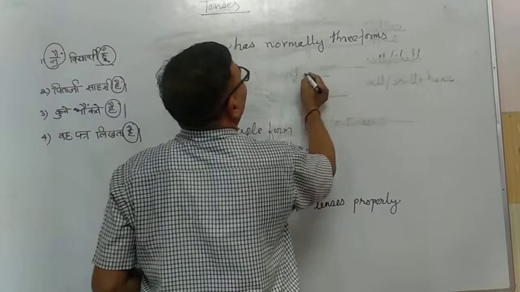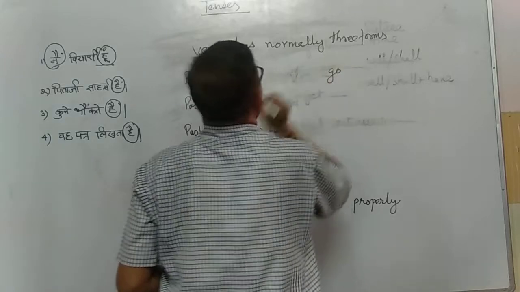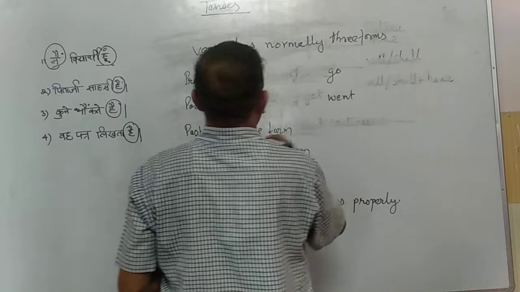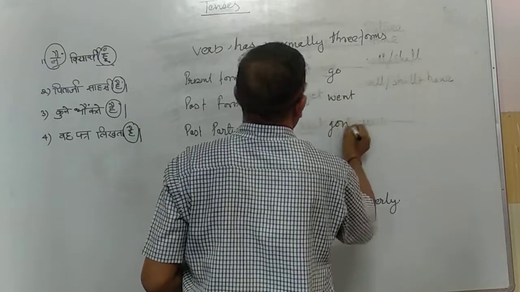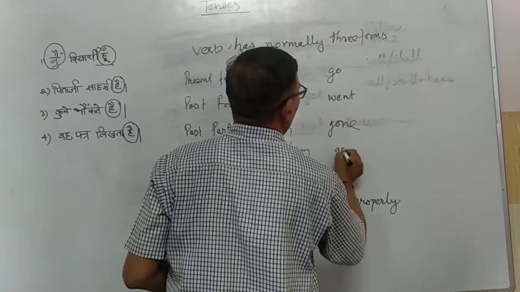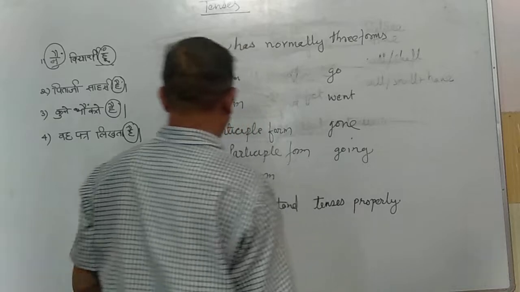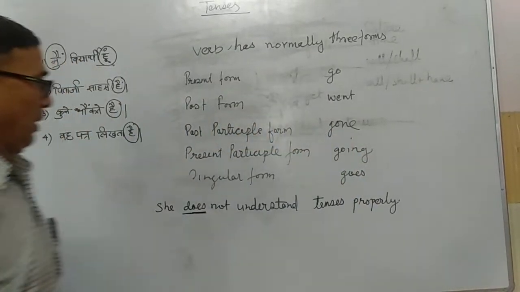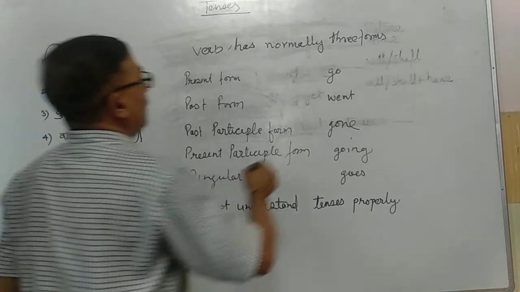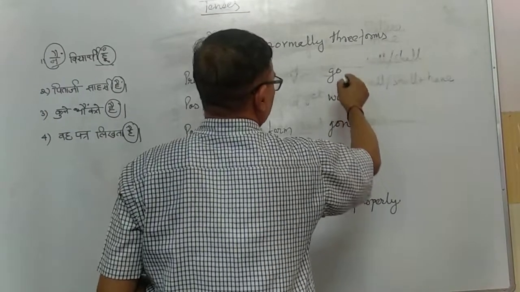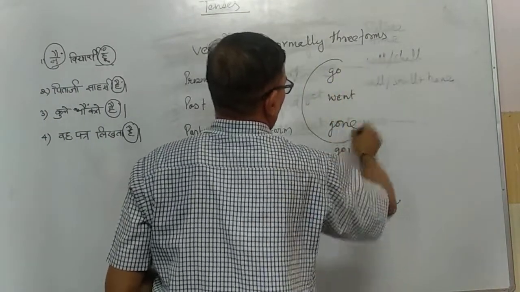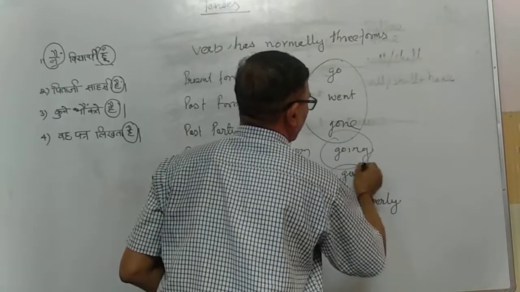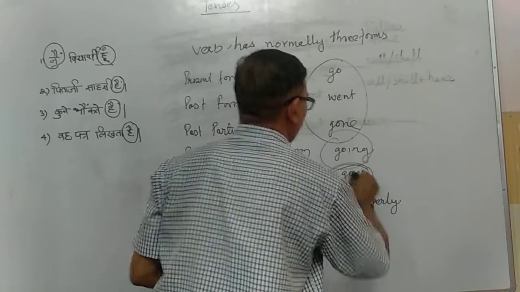Present form. I will take some examples. Go. Go is the present form. Its past form is went. Past participle form is gone. Present participle form is going, and the singular form is goes. We will normally use these three forms, and also this form. This form is used in present indefinite tense only.